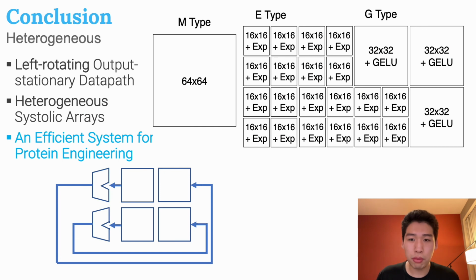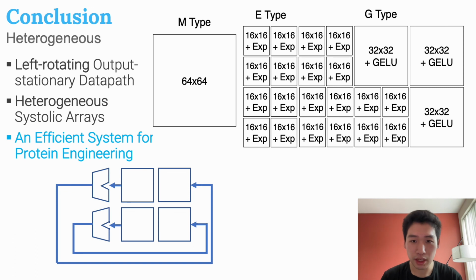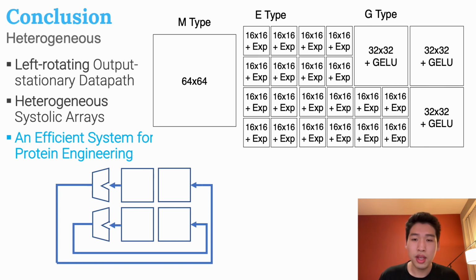In conclusion, our ProSE system adapts to the long sequence length protein engineering model by implementing a left-rotating data path and exploiting the heterogeneous systolic arrays. The output stationary left-rotating data path makes the SIMD-intensive networks more efficient by removing redundant data movements. And the heterogeneous array accelerates the protein BERT model by adapting to the different shapes of the matrix multiplications. This result shows that for protein models, designing very specialized hardware accelerator is still beneficial, even though ASICs for typical neural network models are already prevalent nowadays.